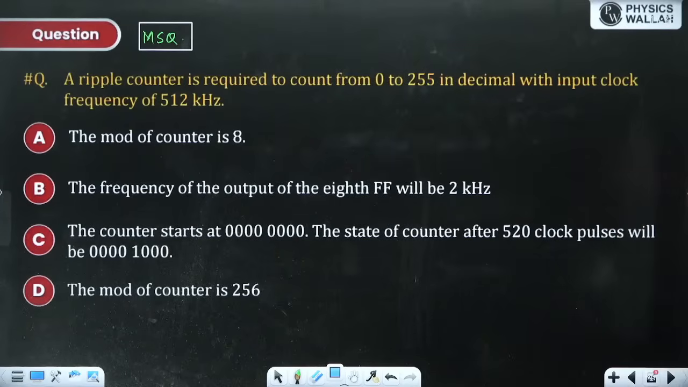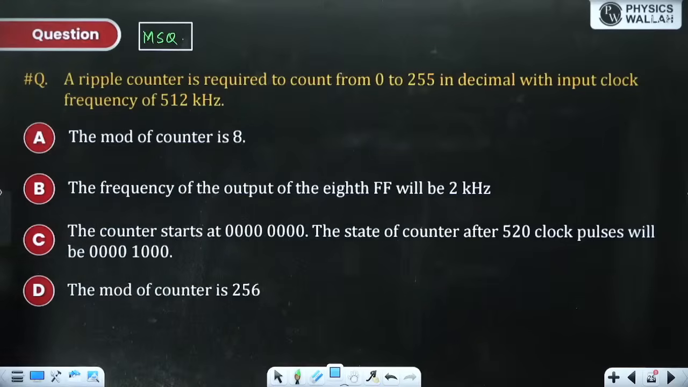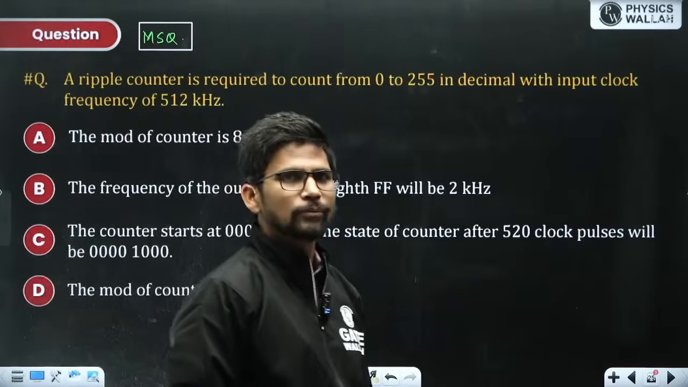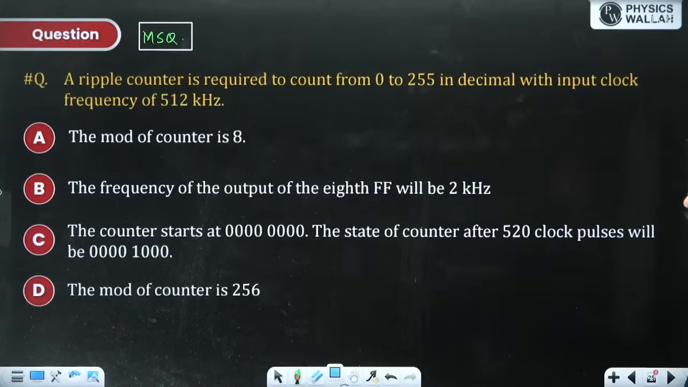A ripple counter is required to count from 0 to 255 in decimal with input clock frequency of 512 kHz. Ripple counter means asynchronous counter. This is definitely a free running counter which is counting from 0 to 255. So this is a mod 256 counter.